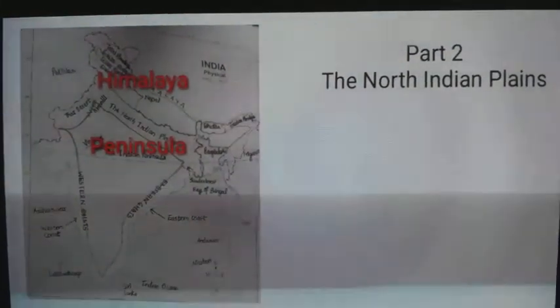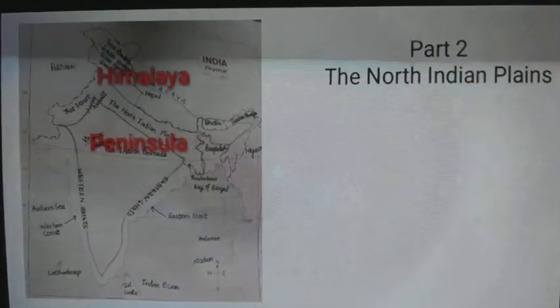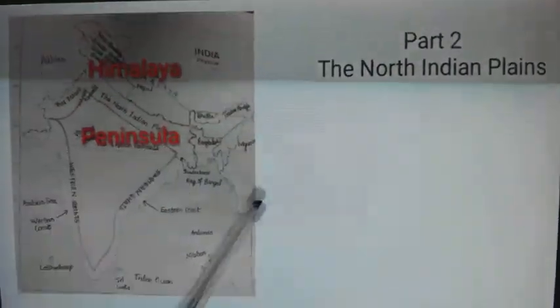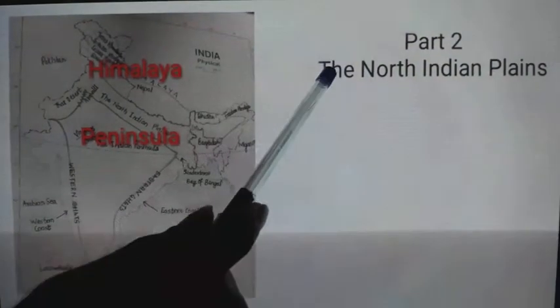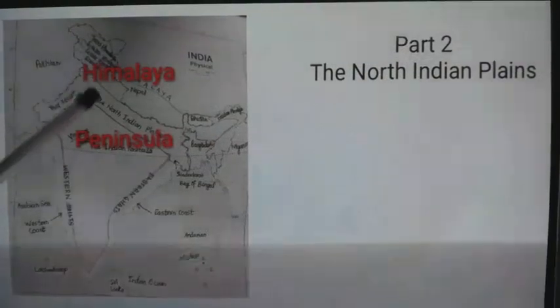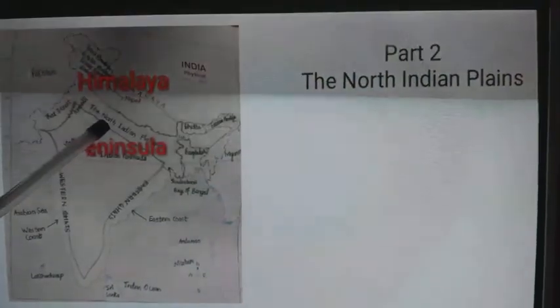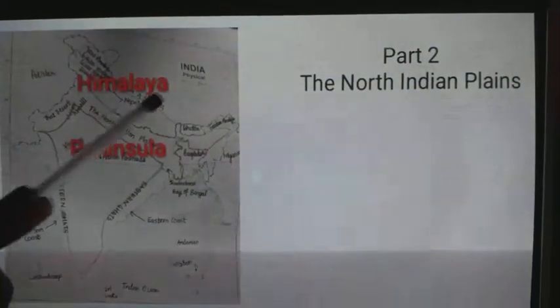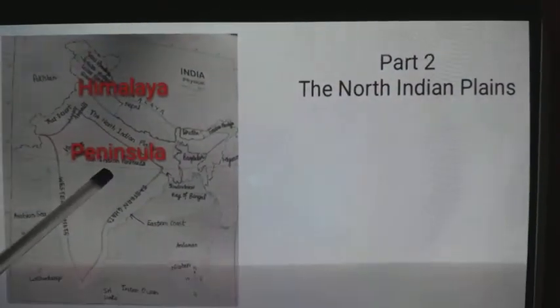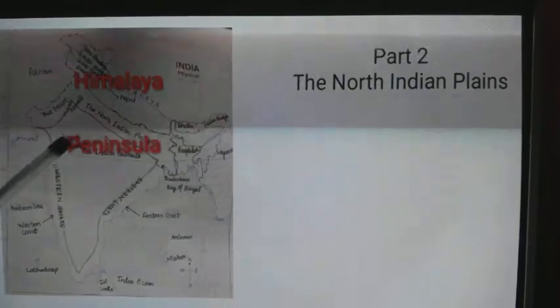Now let's know about the second division, the North Indian Plains. Look at this map. The North Indian Plains extend between the Himalaya in the north and the peninsula in the south.